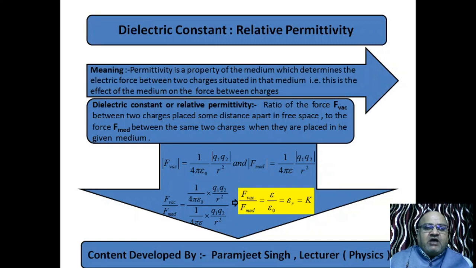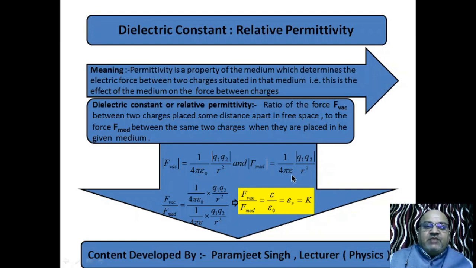So let us see how we apply it in mathematical notation. See, this is the magnitude, a scalar form. F in vacuum is 1 by 4 pi epsilon naught, q1 q2 by r square. Now in the medium, as I have already explained, we have to change epsilon naught, because for the force in the medium we have taken simply epsilon.